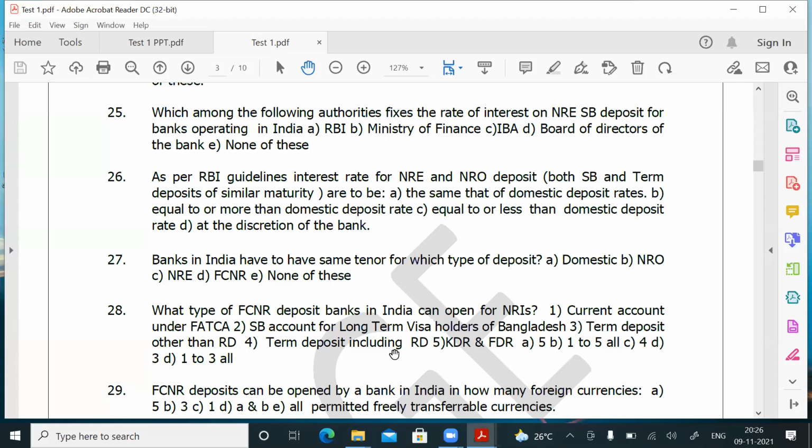Option C, 4. What is 4? Term deposit including RD. Option D, 3. What is 3? Term deposit other than RD. Then option D, 1 to 3 all. See, this type of questions will be there, so you have to choose the correct answer.